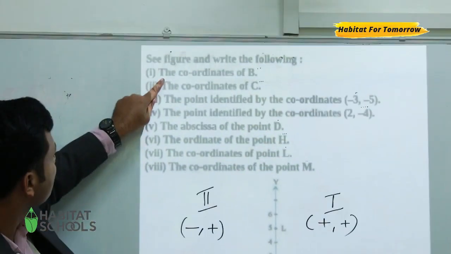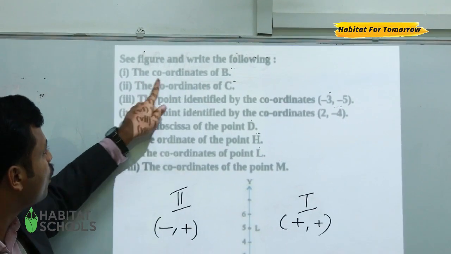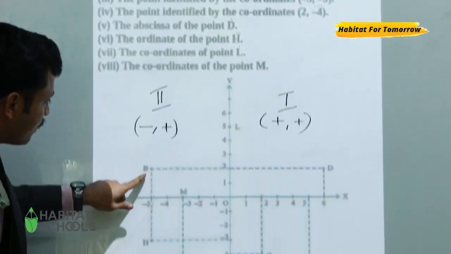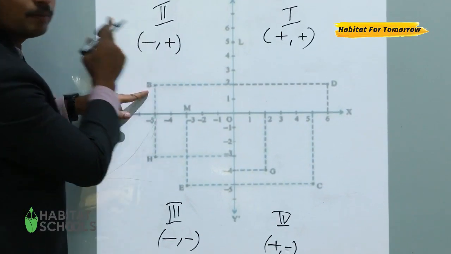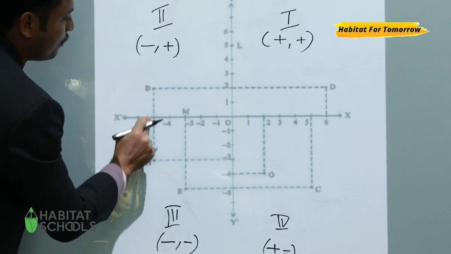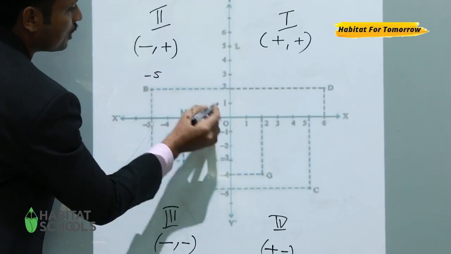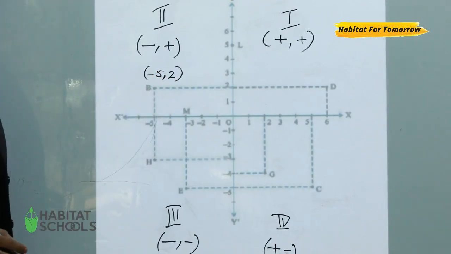Then comes the question. The coordinates of B. First you need to check the coordinates of B. B you can see, correct? A negative and a positive number. So in the coordinates of B, the negative number is -5 and the positive number is 2.